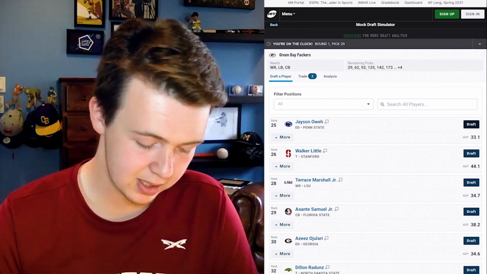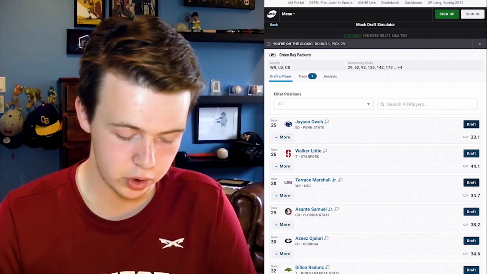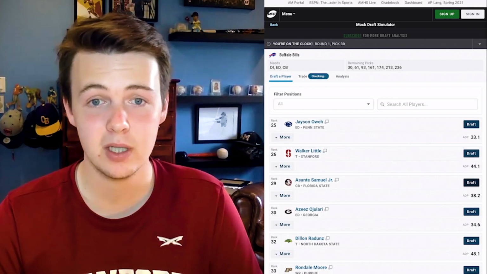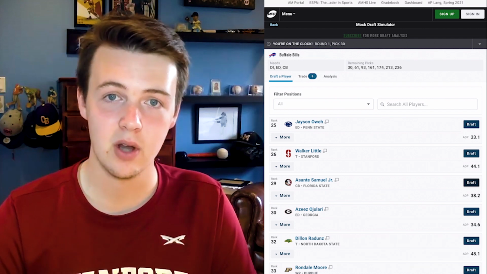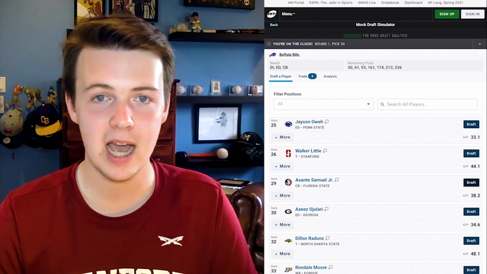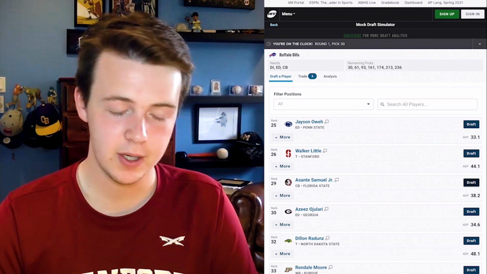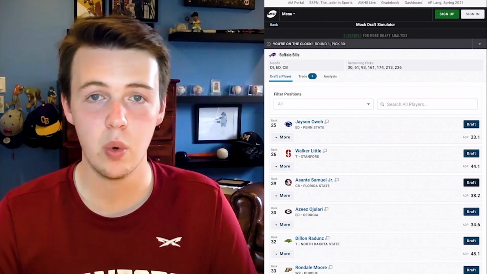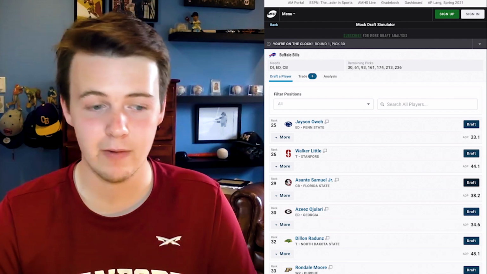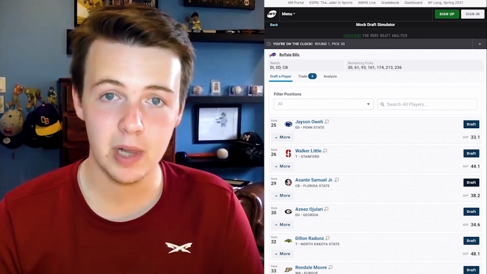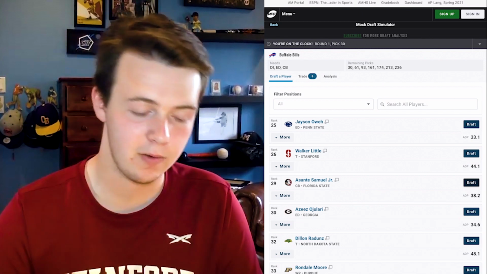But the Green Bay Packers are on the board now, neglecting taking a wide receiver for a long time, but I think that stops here. And they take Terrace Marshall out of LSU. LSU wide receivers have proved to do well in recent years, so the Packers take another one here. He'll pair with Davante Adams and Allen Lazard and St. Brown, and I think he can prove to be that number 2 or even number 3 wide receiver for Aaron Rodgers or Jordan Love or whatever the Packers' future plan is, but Terrace Marshall is the pick for the Packers.